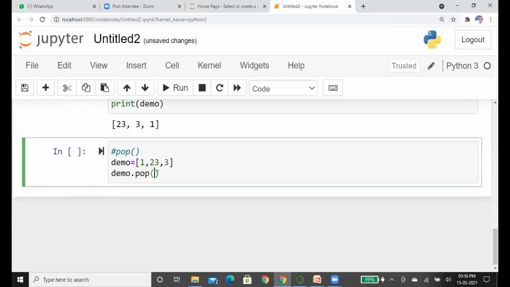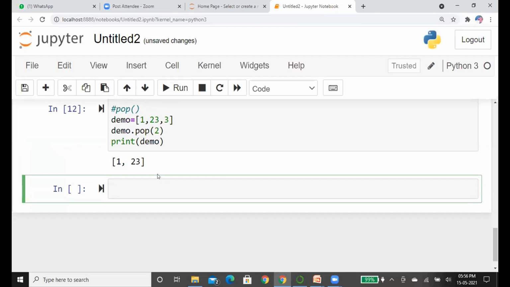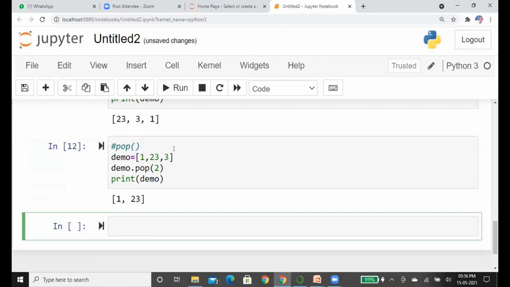Here the demo list has 3 elements. We want to remove the element at index 2, then we just pass the value 2. Then the pop method will remove index 2. See here, the element 3 at index 2 is removed.